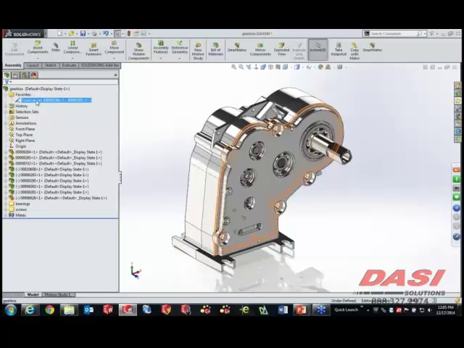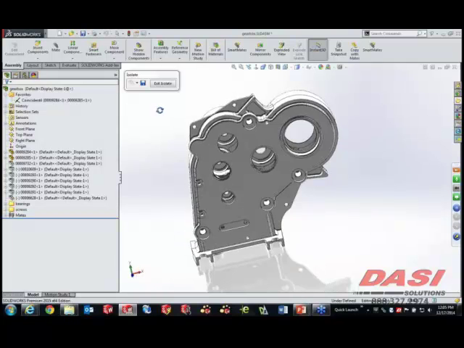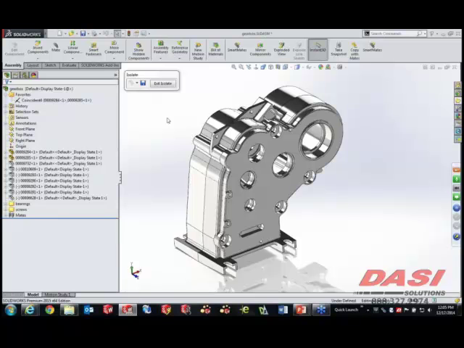Now, because we're doing it from a single mate, there's multiple components associated with that. So with an isolate here, it's going to get rid of all the scenery and details inside and leave us with those two housings for this particular assembly. This also works if you're already in edit part mode within the assembly itself.